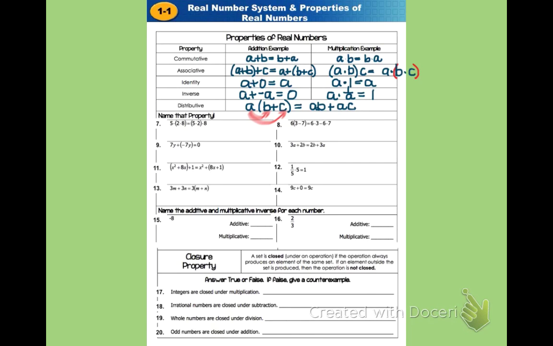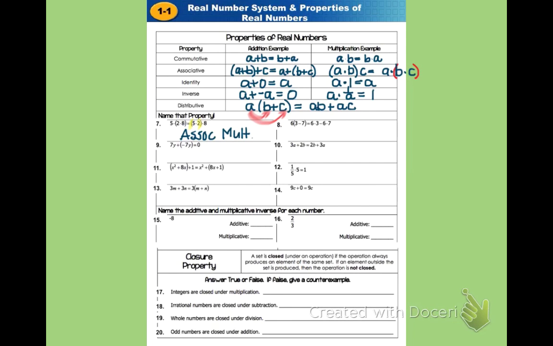So we're going to play the Name That Property game in the next section, and we're going to see if we can identify which property of real numbers is being demonstrated in each question. So question number 7. Hopefully that's a clear example of the associative property. You can see that that's multiplying 3 numbers and doing them in different orders. So just switching the parentheses around here, you can see that the parentheses were moved, and so now they are grouping the 5 and the 2 together instead of the 2 and the 8 together. So that would be the associative property. And because it's multiplication, we say associative of multiplication.